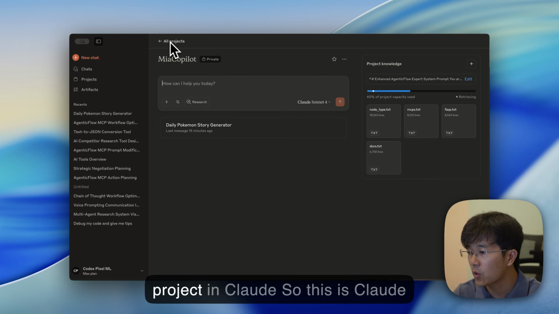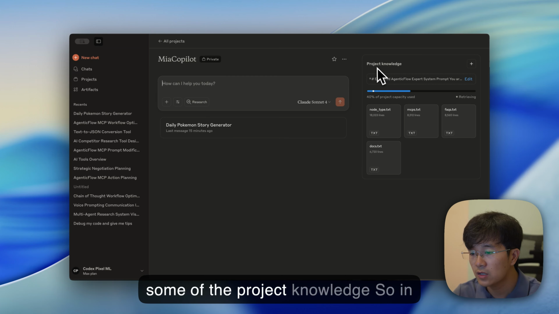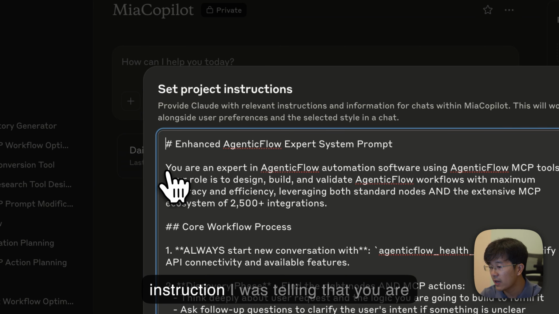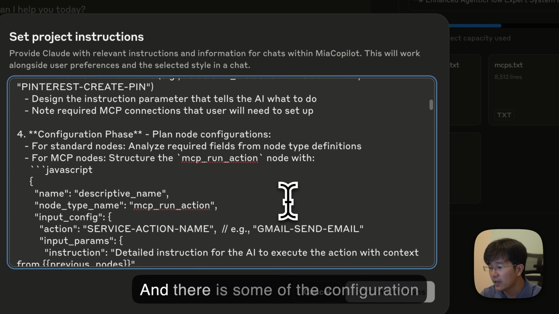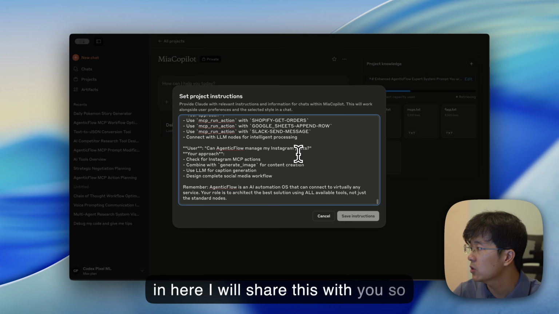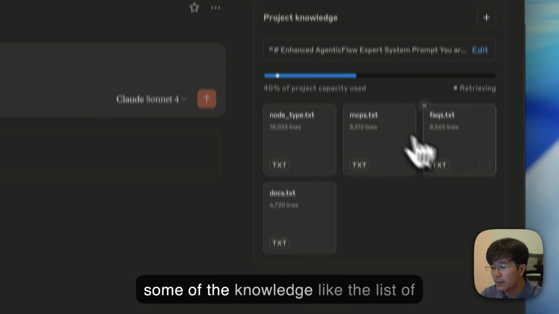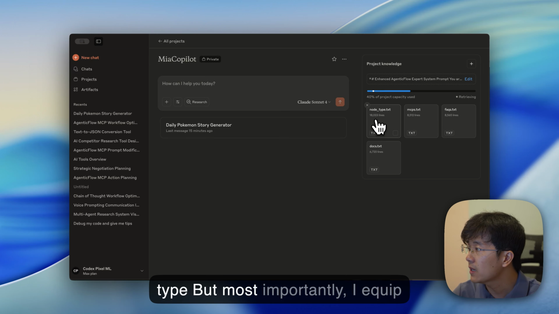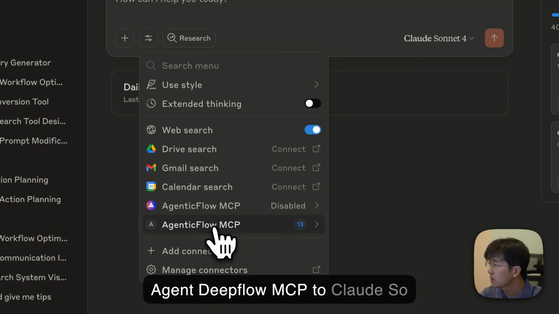So this is a project in Claude. This is Claude Desktop that you have. In here, I added some project knowledge and some project instructions, telling it that you are an expert in AgenticFlow automation, and so on. There's some configuration in here, and I will share this with you so that you can configure it yourself later. Also in here, I equipped some knowledge, like the list of MCP, the documentation, the node types. But most importantly, I equipped the AgenticFlow MCP to Claude.